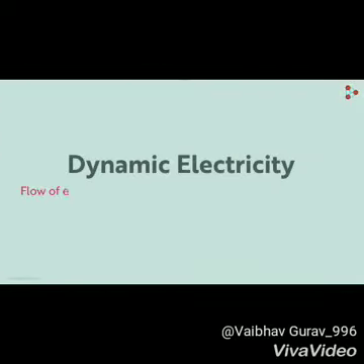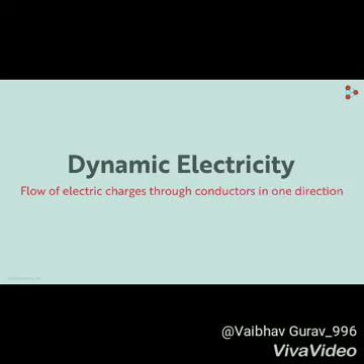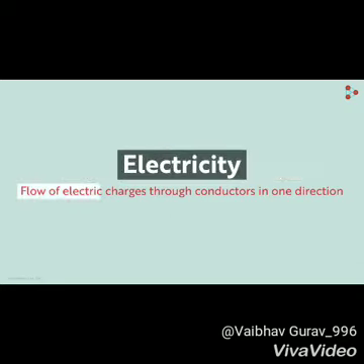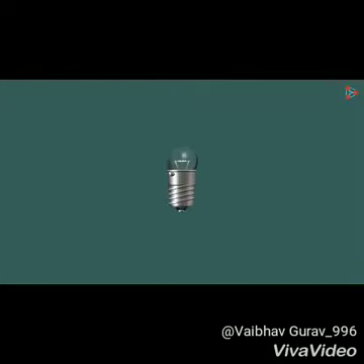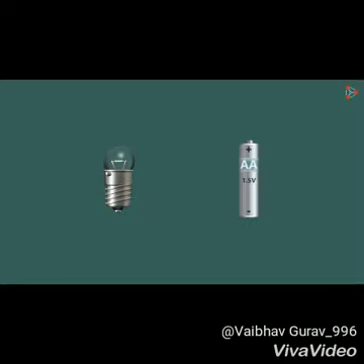So to sum it all up, dynamic electricity is flow of electric charges through conductors like, say, a copper wire. Generally, when we talk about electricity or electric current, we mean dynamic electricity. Hence, we simply say that electricity is nothing but the flow of electric charges through a conductor. In the next video, we will learn how to light up a small torch bulb using a single electric cell. So see you there.